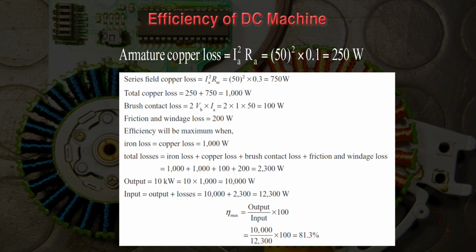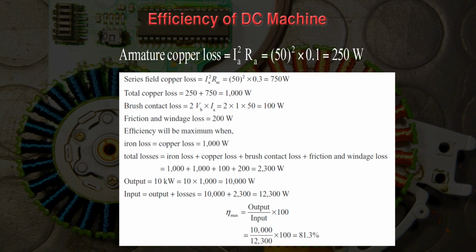Next, brush contact losses you have to find out. It can be written as 2 multiplied by Vb into Ia, because voltage per brush is given, that is 1. So 2 brushes are used, so it can be written as 2 into 1 into 50, so it comes to 100 watt. So here friction and windage losses are 200 watt.